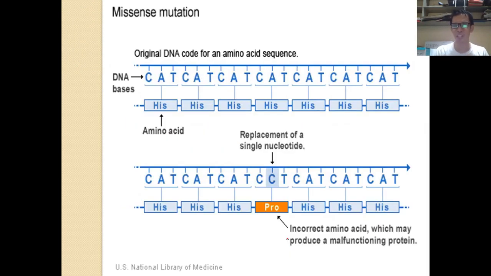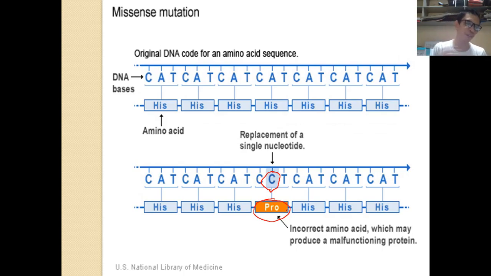So what happens here is, there's no deletion, there's no insertion, only changing the nitrogenous base from A to C. We don't know where this A came from or where this C came from. Only by changing the A to C, it changes the amino acid that is formed by the DNA sequence.